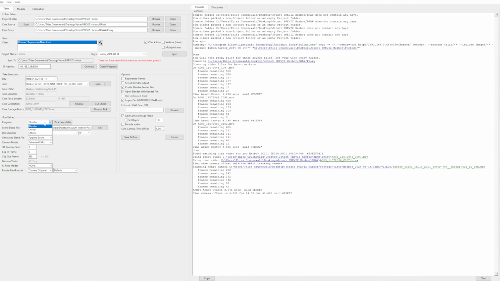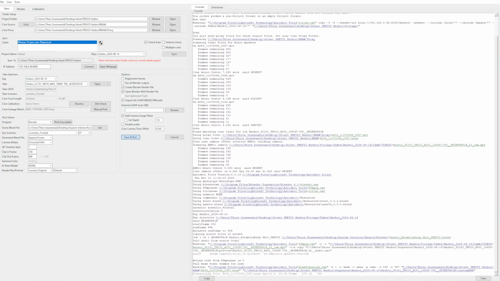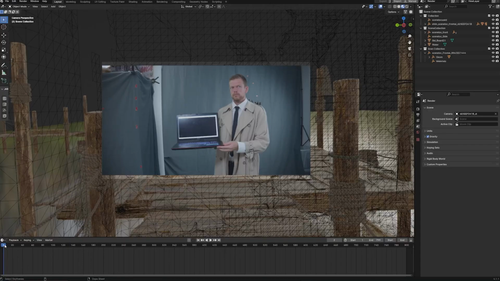And the last step would be to tell AutoShot that it should create a Blender file for us with our source file of our USDZ folder. And we can append the scene and we can hit extract EXR as a preview for our Blender scene. And we can tell AutoShot to start the clip at 200 frames, so we skip the part with the digital slate. And now we can hit save and run and let AutoShot do its work. And if everything goes well, it will create a Blender file that looks like this.